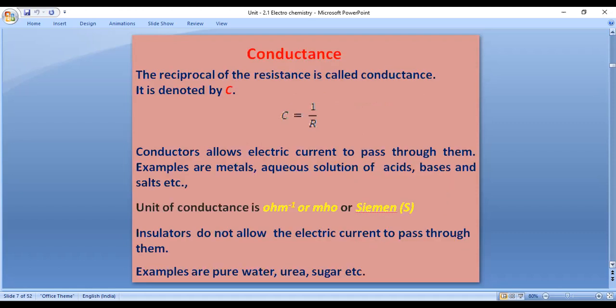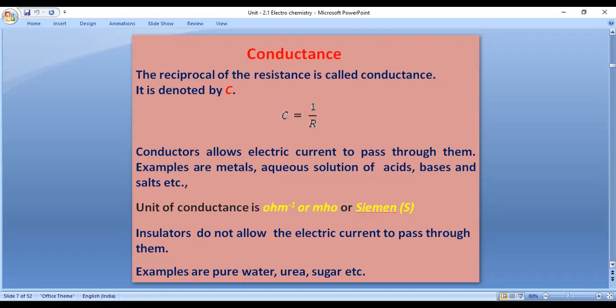Okay, let us discuss conductance. The reciprocal of resistance is known as conductance. C equals 1 by R, where R is the resistance. Since resistance is in the denominator, conductance is called the reciprocal of resistance.